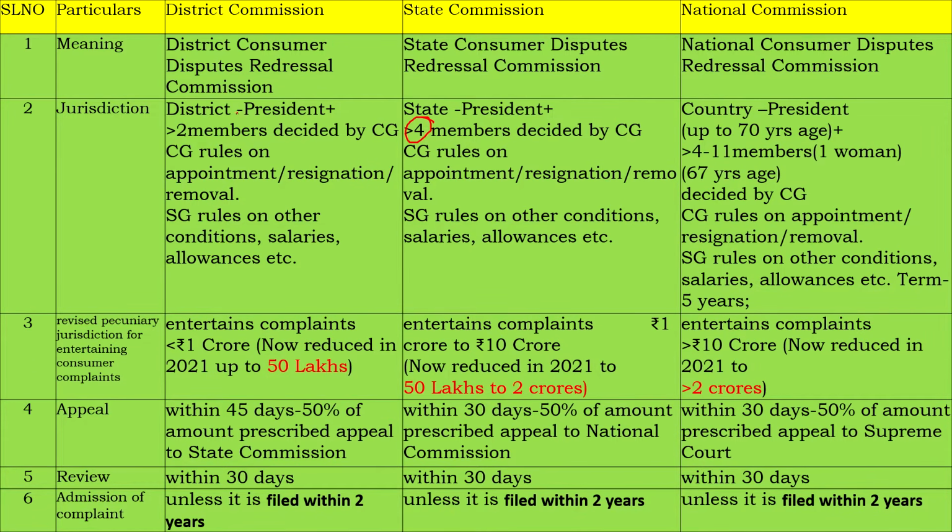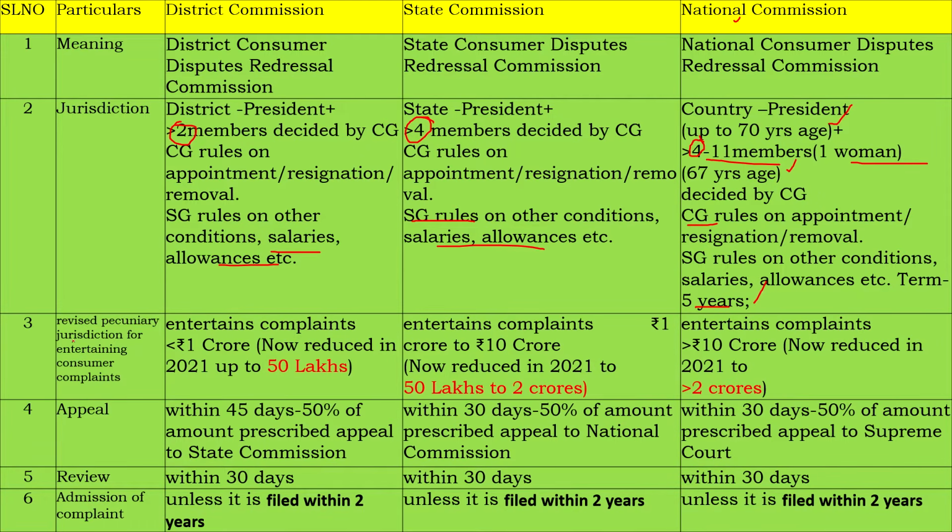Similarly, for the state commission there are members, and for the national commission there are 4 to 11 members. For the state, the state government will take care of salaries and allowances. But for the national commission, naturally there is no state government, so the central government will take care of everything. There will be a president and 4 to 11 members, maximum 11, and 1 woman should be there. The members should not be more than 67 years of age, and the president should not be more than 70 years. The term is 5 years for the national commission.